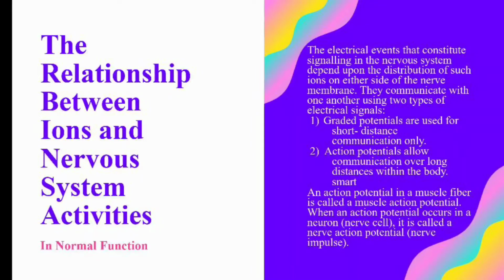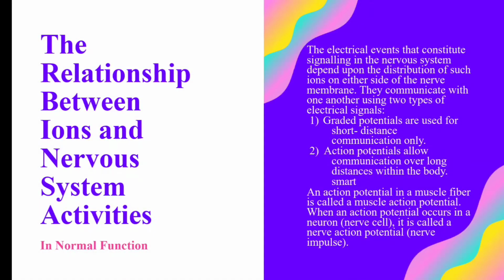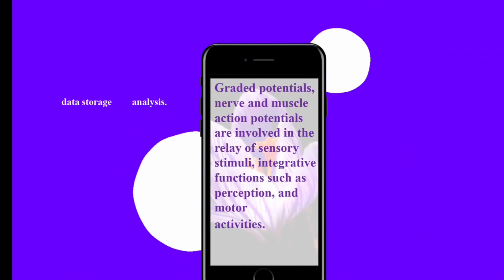An action potential in a muscle fiber is called a muscle action potential, and when an action potential occurs in a neuron or nerve cell, it is called a nerve action potential or nerve impulse. For your information, graded potentials and nerve and muscle action potentials are involved in the relay of sensory stimuli and integrative functions such as perception and motor activities.